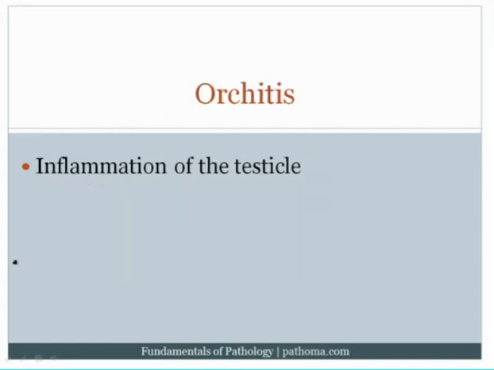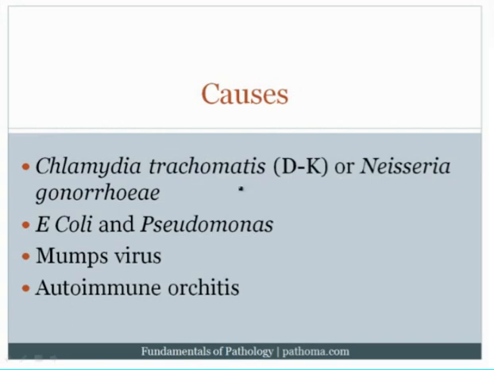Orchitis refers to inflammation of the testicle. It can classically be seen with chlamydia. So Chlamydia trachomatis, in particular serotypes D through K, can lead to orchitis, again, a sexually transmitted disease. Neisseria gonorrhoeae can also do it. E. coli and Pseudomonas would be seen in older adults. Basically, these are the urinary tract infection bugs that would normally be seen in older adults, and so they can also spread into the reproductive tract. And so basically, when you think about orchitis, you think about Chlamydia trachomatis, D through K, and Neisseria in younger sexually active adults, and then E. coli and Pseudomonas in older adults.